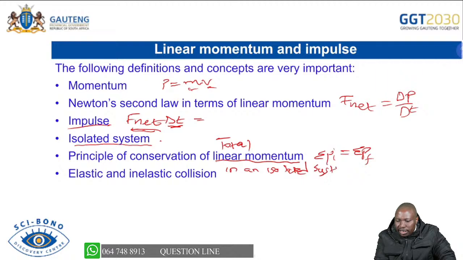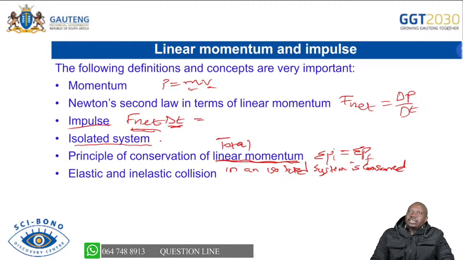That's how you state the principles: it is constant. It does not change. What you are changing is only what you are talking about. If you say principle of conservation of charge, you say the total charge of an isolated system is constant. So please don't forget how to state all these principles that you will come across in your examinations.